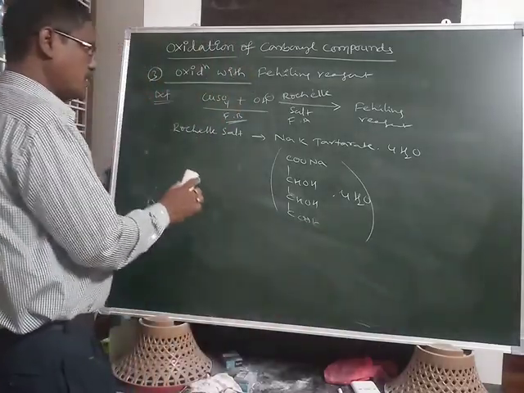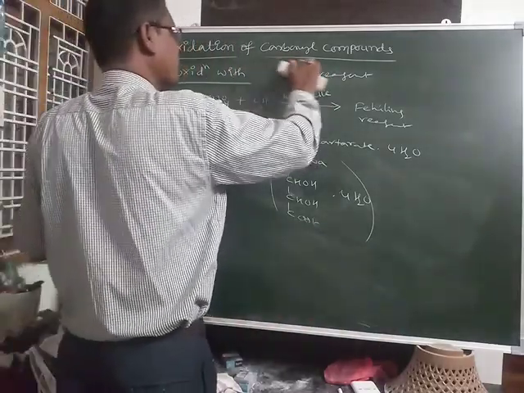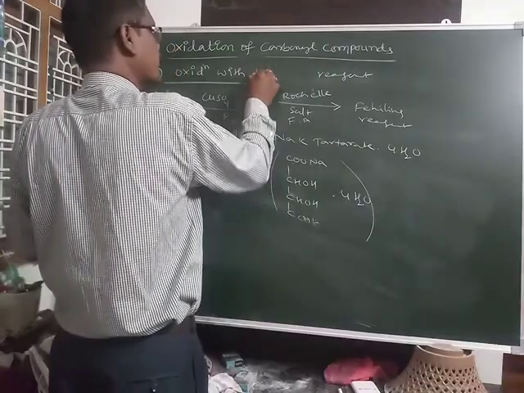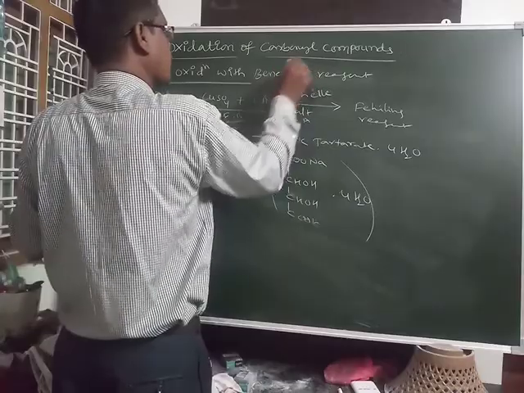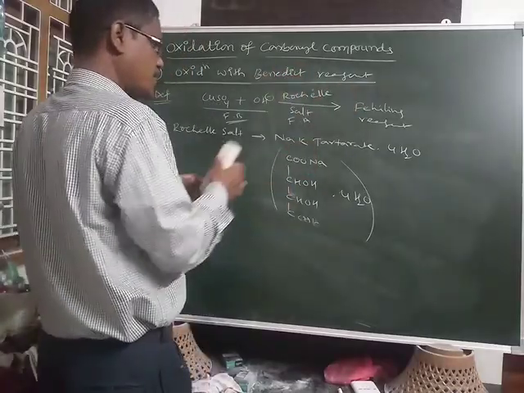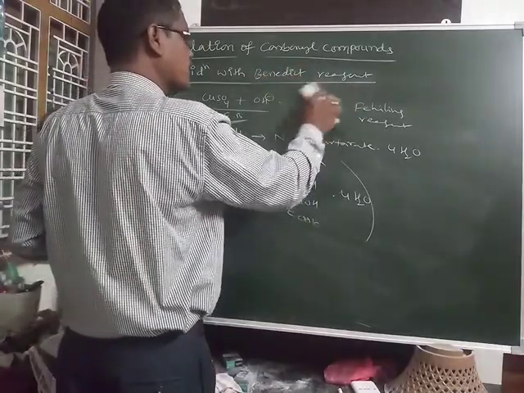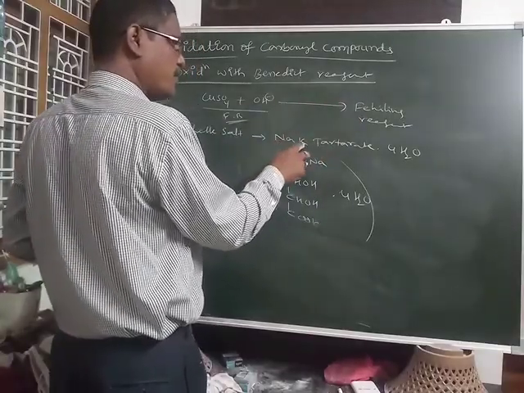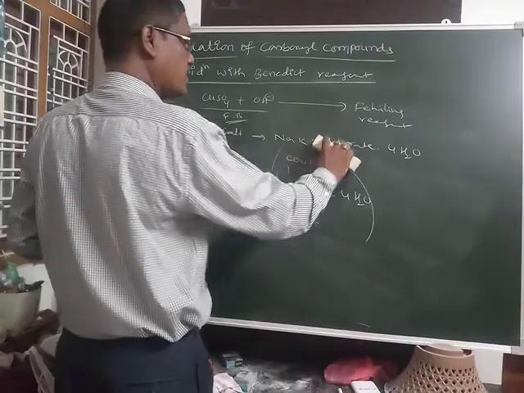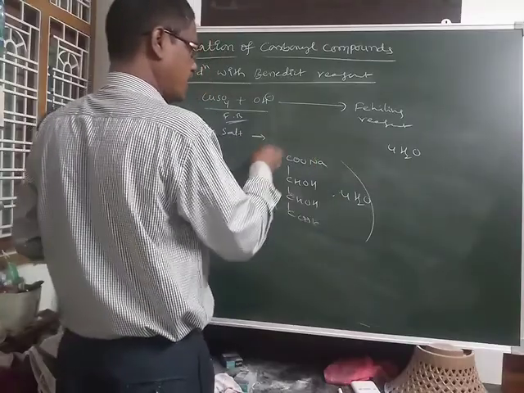Now instead of Fehling only, there is one more reagent, Benedict reagent. This Benedict reagent is just a change of this one. Instead of sodium potassium tartrate, we are taking sodium citrate, from citric acid.